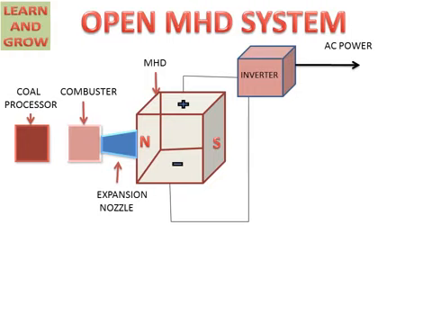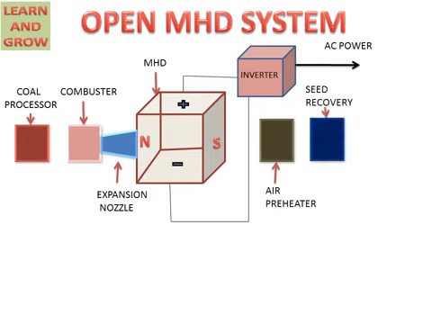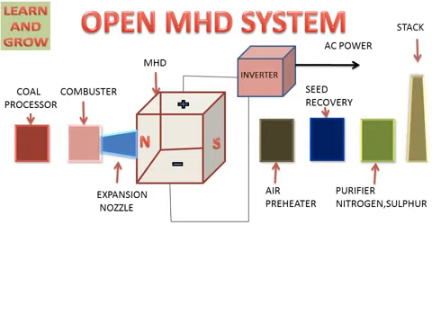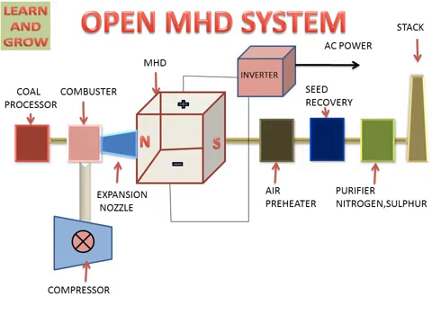The MHD system is connected to an inverter for converting DC power supply to AC power supply, an air preheater, seed recovery, a purifier for nitrogen and sulfur, and a stack or chimney. A compressor works for air compression, and these are all connected through pipes.